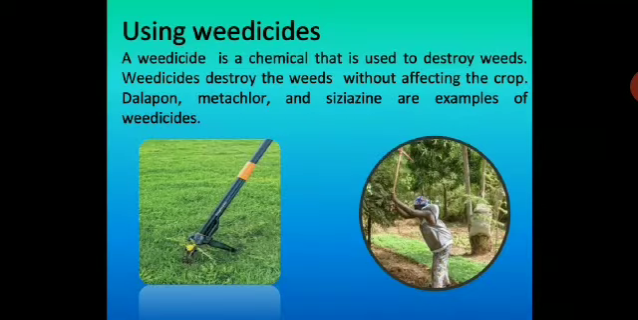So what should we do? Using weedicides. A weedicide is a chemical that is used to destroy weeds. You take down this in your notebook. Weedicides destroy the weeds without affecting the crop. So the crop which we have grown won't get affected. Chemicals like Delapon, Metachlor and Cesiazine are examples of weedicides.